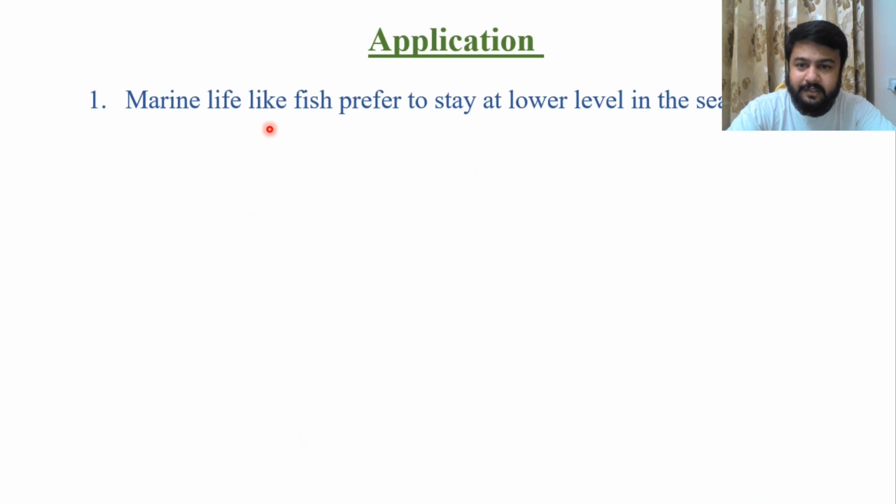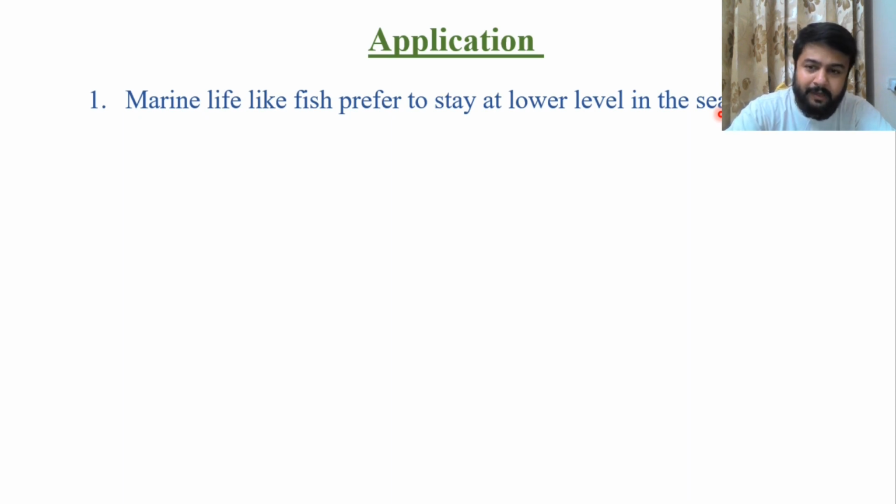Now, the first application is marine life, like fishes prefer to stay at the lower levels in the sea. This is because of two facts. We all know that marine life, that is fishes and all the other marine animals, require dissolved oxygen in water for their survival. At the surface of the sea, the temperature is very high because of the sun and the pressure is low.